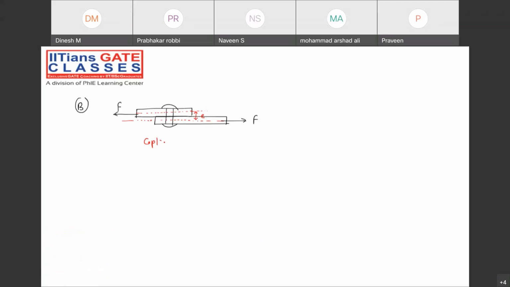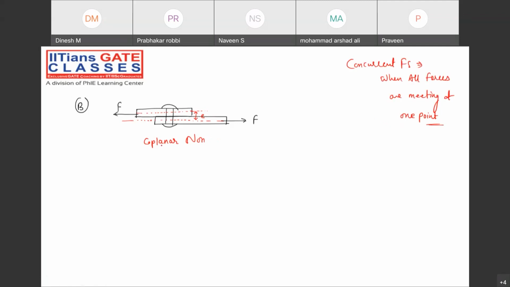Coplanar non-concurrent. Concurrent means, just remember, when all the forces are meeting at one point, then we say it's a concurrent force system.